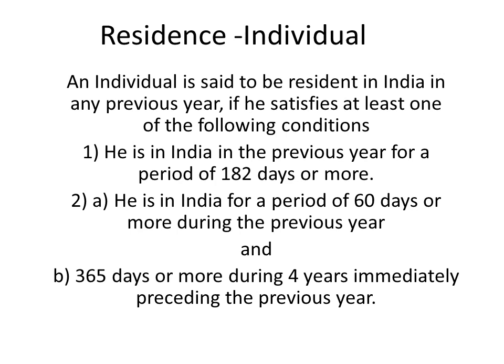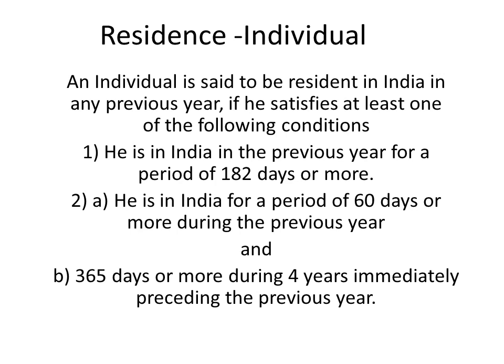And the other condition is 365 days or more during the 4 years immediately preceding the previous year. If he is not satisfying the first condition of 182 days, but he is satisfying the 60 days, then along with that 60 days, he needs 365 days or more during the 4 years immediately preceding the previous year.